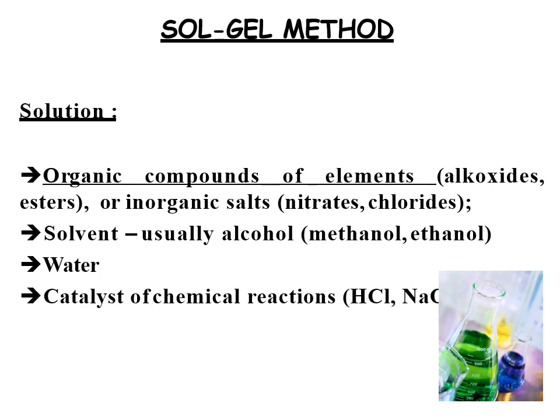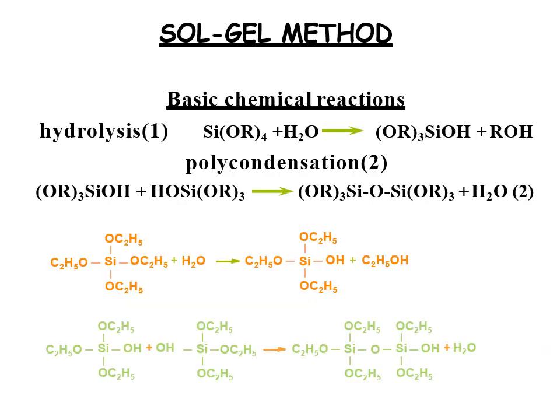And the catalysts of these chemical reactions are acids and bases. This is a basic chemical reaction. First of all, hydrolysis takes place, then polycondensation to give a compound.